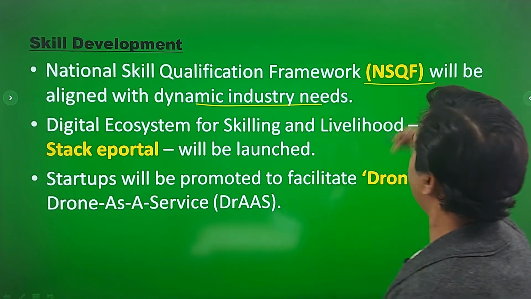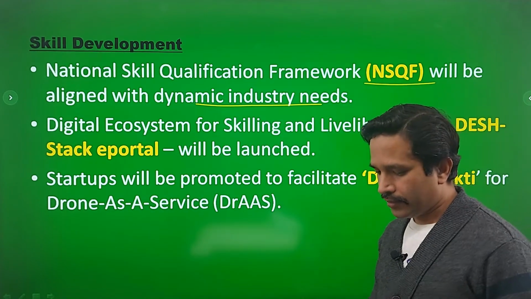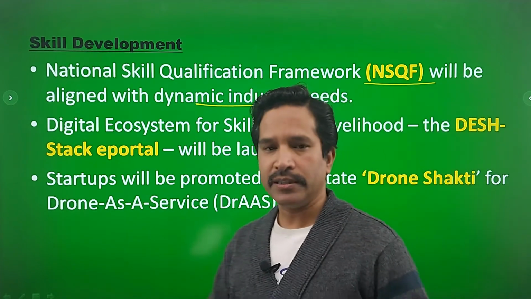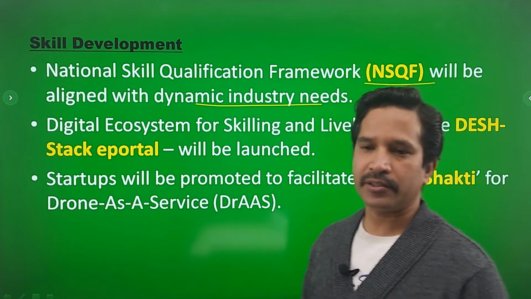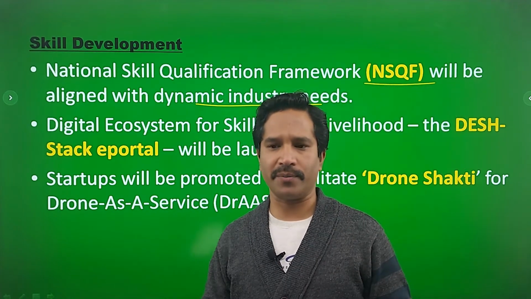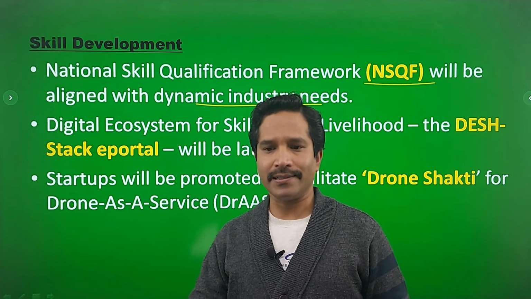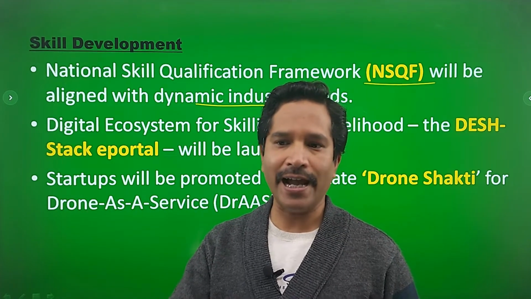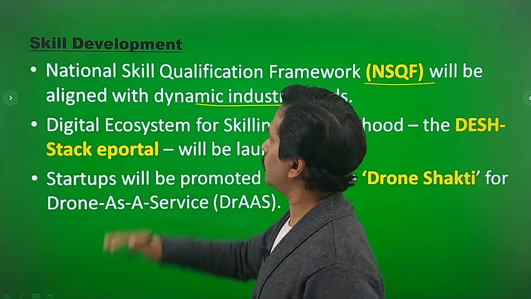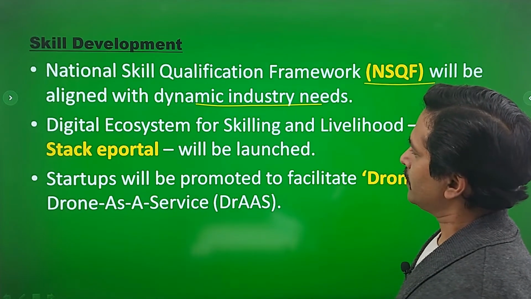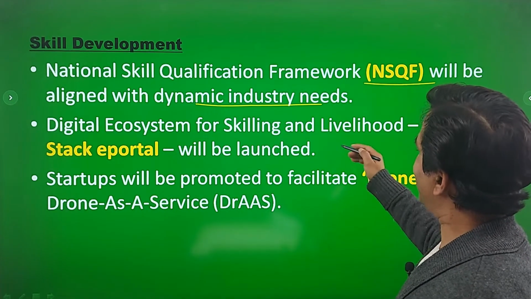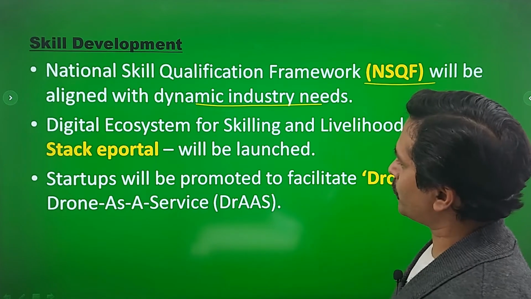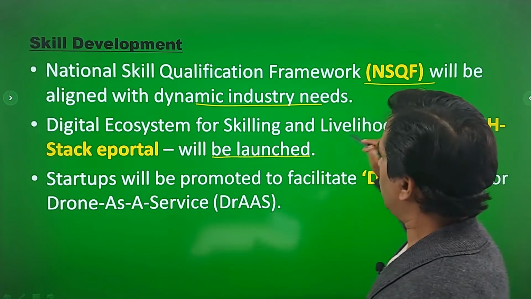So NSQF is the government portal which prepares the syllabus with regard to various skill development programs. It is also the agency that approves the syllabus and provides certificates with regard to skill qualification. Digital ecosystem for skilling and livelihood, the Desh Stack e-portal will be launched.